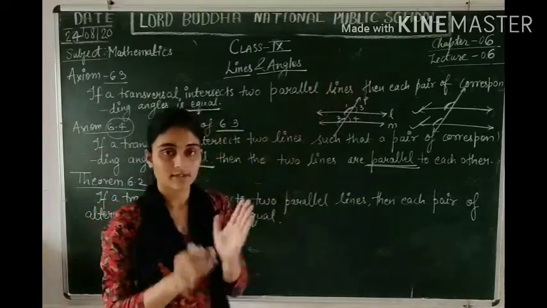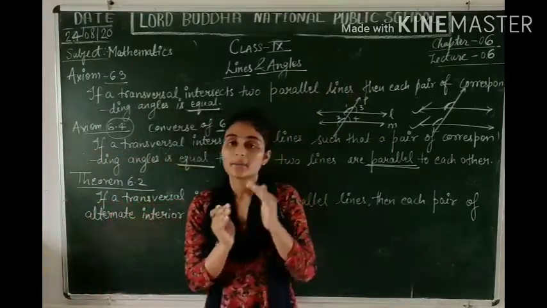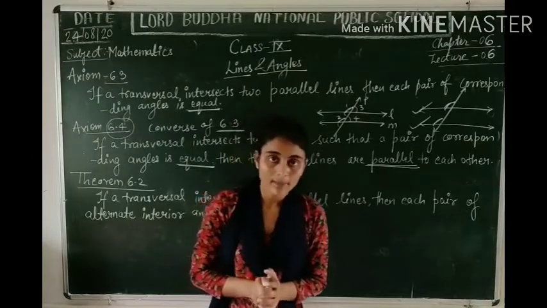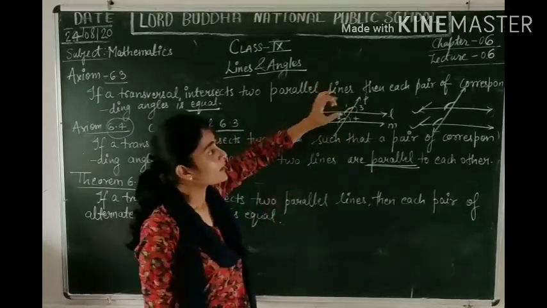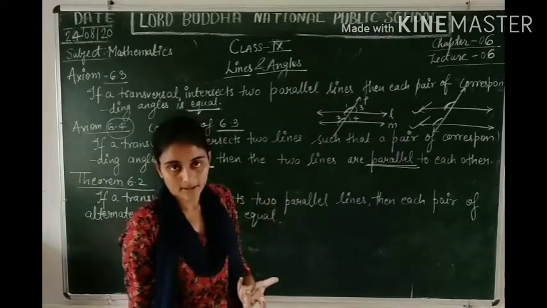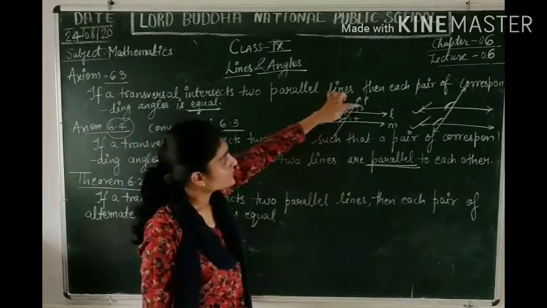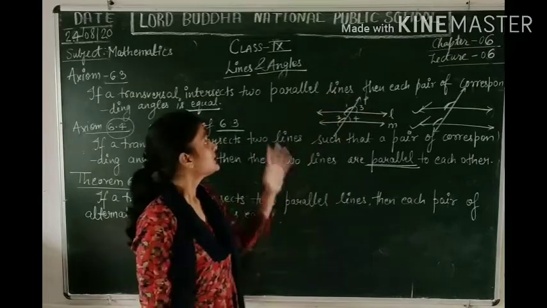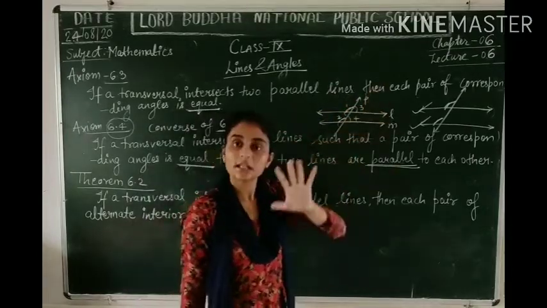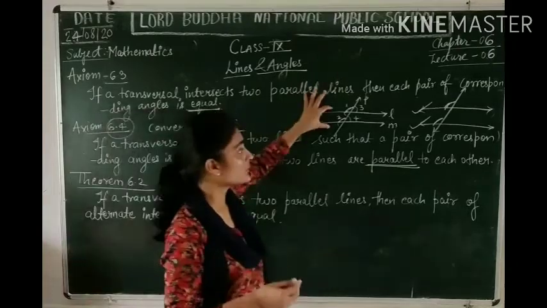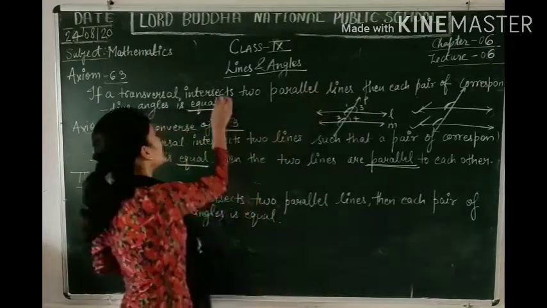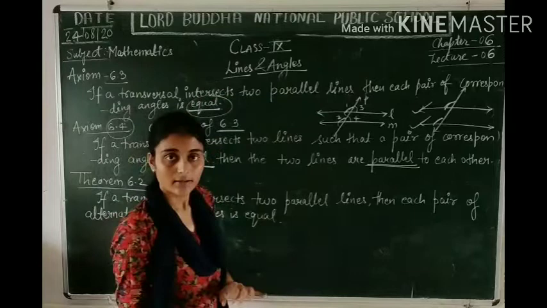इसका मतलब क्या था, फिर से एक बार समझते हैं. अगर आपके पास एक पैरेलल लाइन का पेयर है and there is a transversal, और उस पे कुछ corresponding pair of angles बन रहे हैं, like 1 and 2, 3 and 4 and so on, then if they are formed on parallel lines, their values are what? Their values are equal, right?